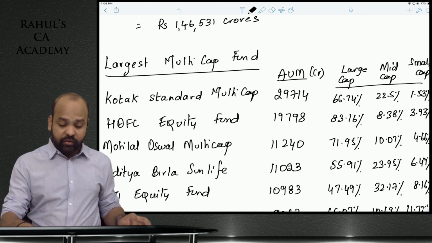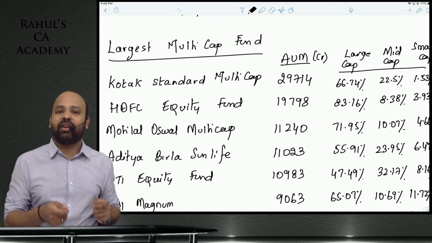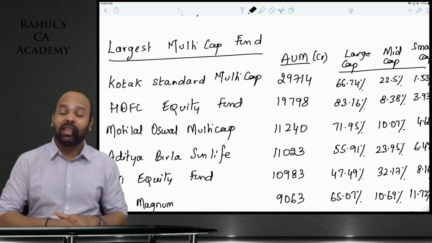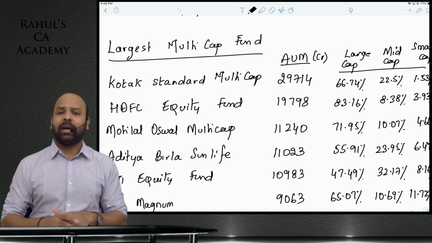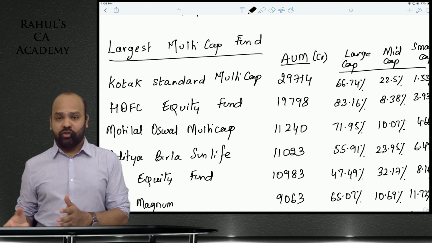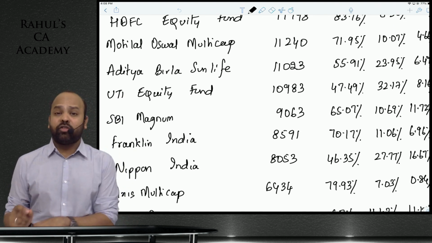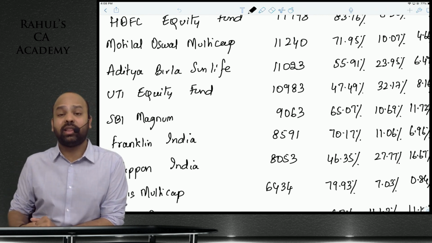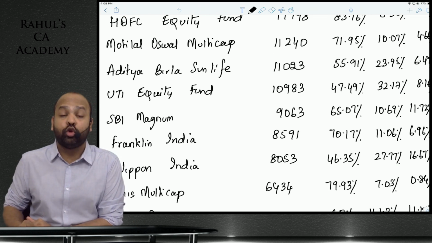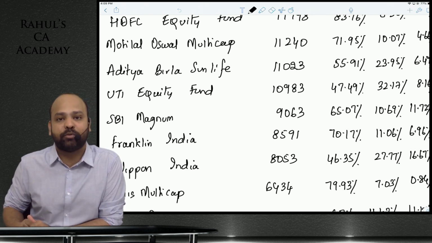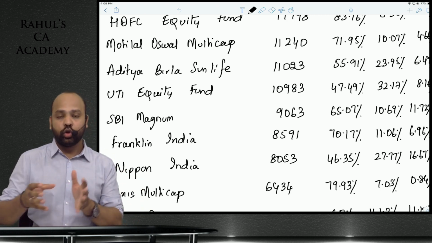Undoubtedly, if they have to comply with the revised regulation, they will have to shift money from the large cap category to the small cap and mid cap categories, which means you will see a lot of buying in the mid cap and small cap segments. As per industry estimates, approximately 25,000 to 27,000 crore rupees would be invested in small cap stocks, and approximately 13,000 to 14,000 crore rupees in mid cap stocks. You will see a total of 40,000 crore rupees being shifted from large cap stocks to small and mid cap stocks.